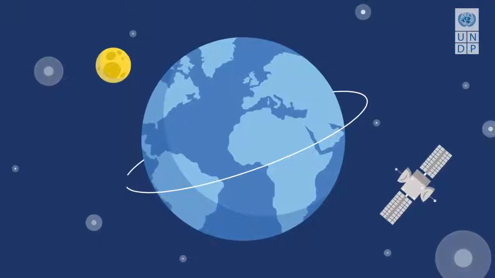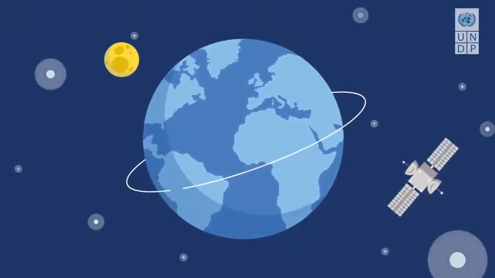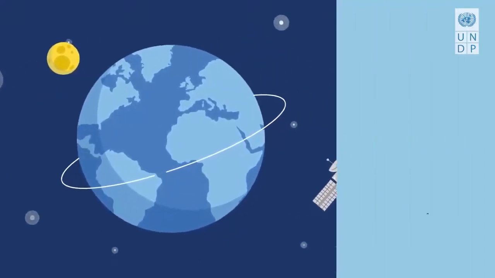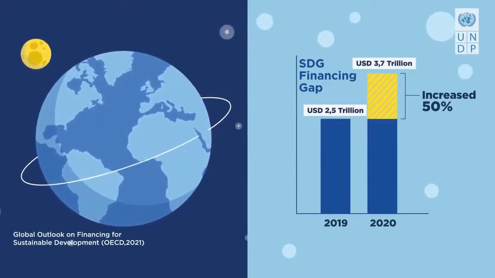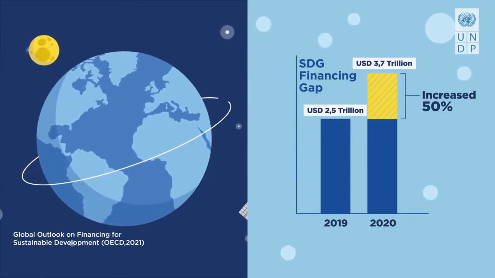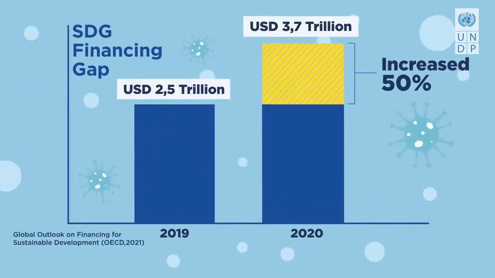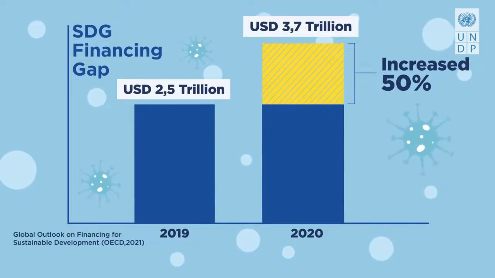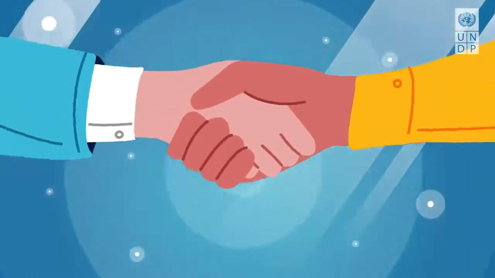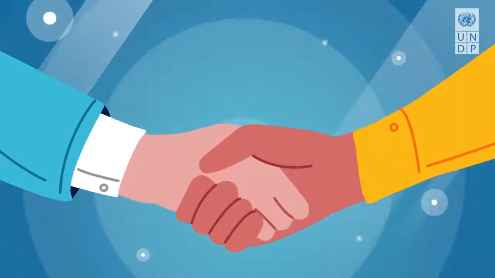The increasingly complex development challenges, particularly the COVID-19 pandemic, have disrupted progress towards the SDGs and increased the annual financing gap of developing countries to achieve the SDGs by 2030 to $3.7 trillion. This is where the private sector can play a critical role to fill the funding gap.